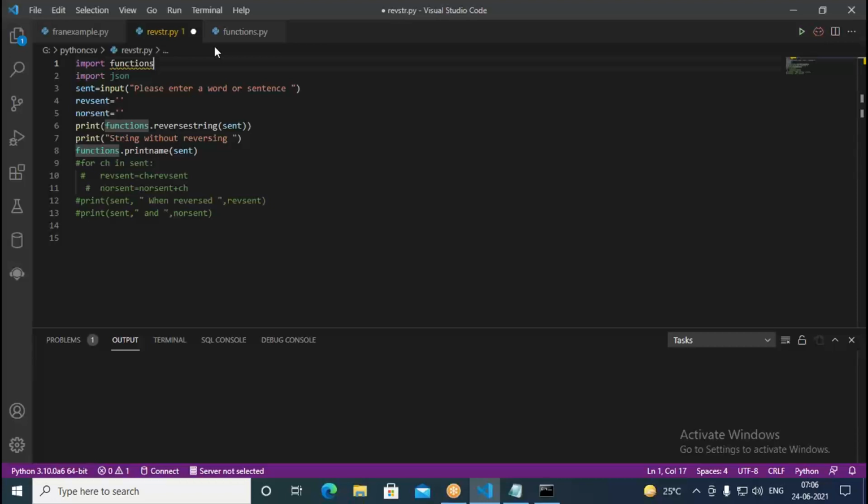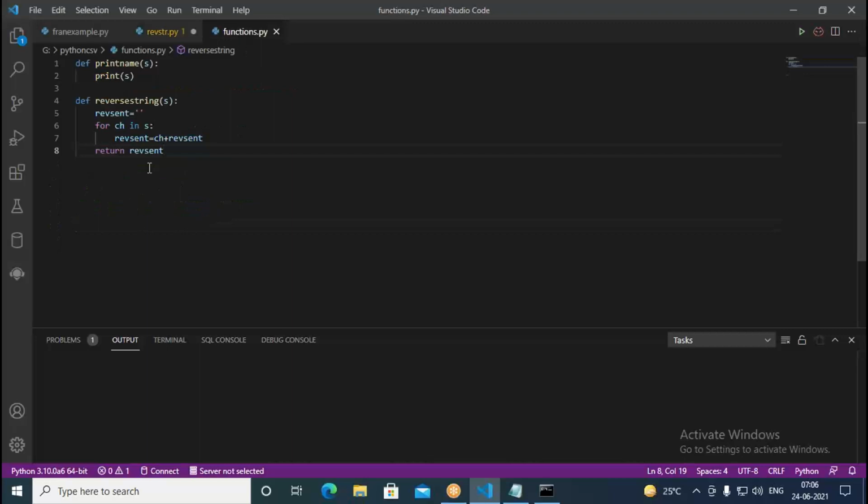I will try to use one more function here. For that, I come into functions.py. In this, I want to convert the given number into words. I just want to convert the given number into words.